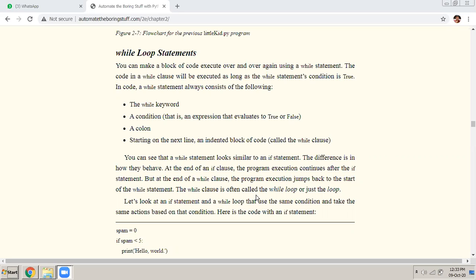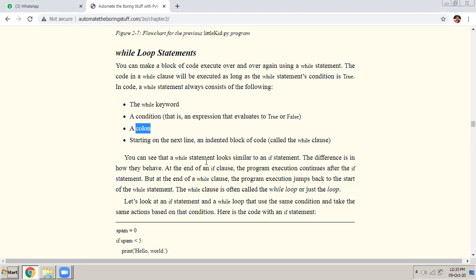There are so many different types of loops available in Python, but the while loop is the one which is most popularly and commonly used. And the syntax of the while loop is more or less similar to what we have seen in the C programming language. We use the while keyword. When we want to use the while statement in Python, we always start with a keyword called while, followed by a condition. The condition should always result in a true or a false, then followed by a colon. The colon is important. This is the syntax of Python.